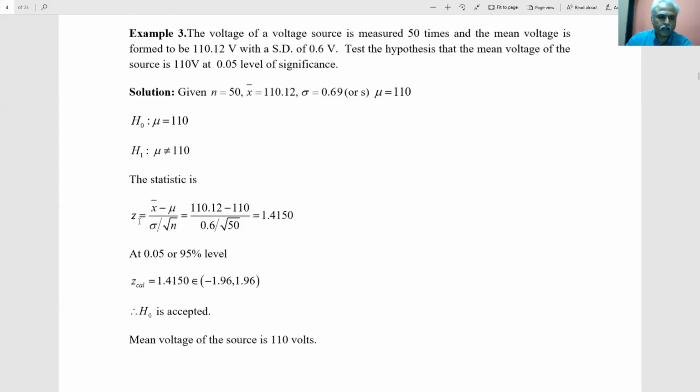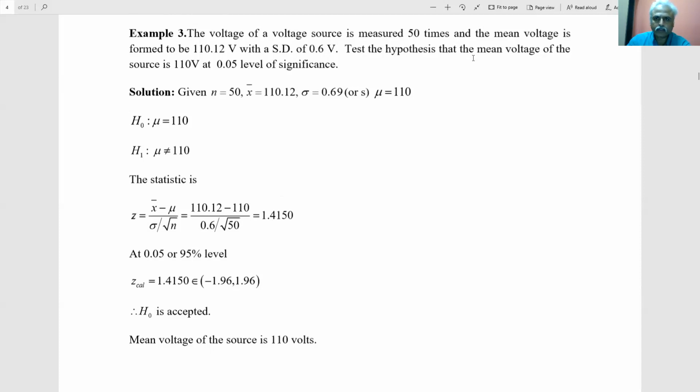Now how to find Z? Z equals X bar minus mu upon sigma by root n. X bar is the sample mean, mu is the population mean, and 0.6 is sigma given here, divided by square root of 50, the sample size. This gives 1.4150. Does this belong to the interval, that is, is modulus of Z less than 1.96? Yes, it belongs, so whatever you are assuming is correct.